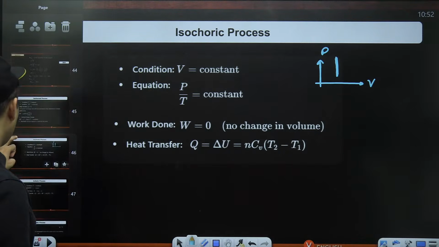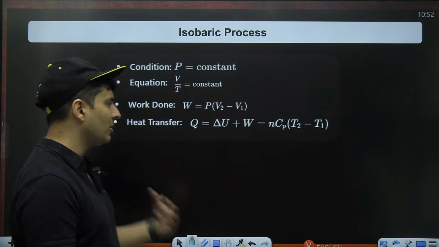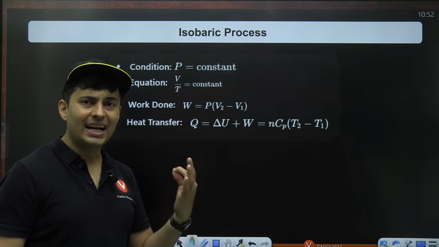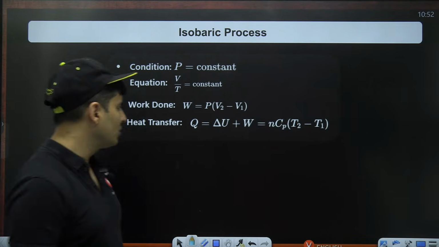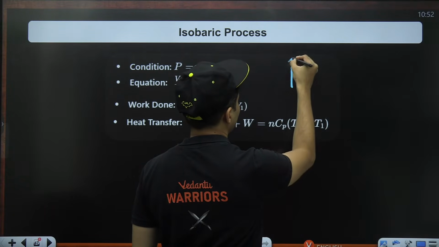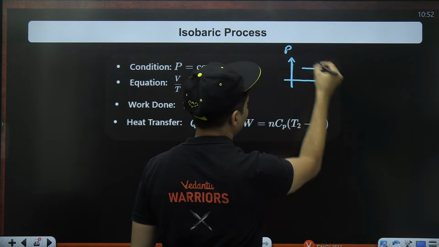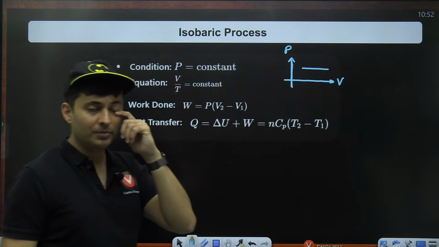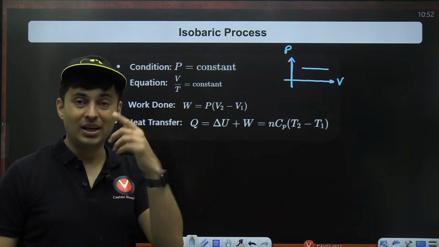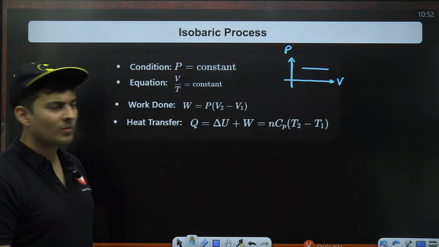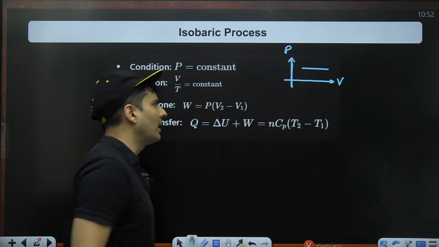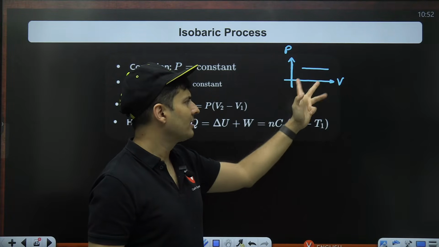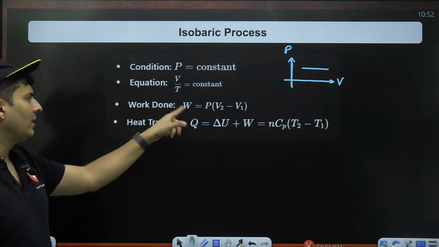Now, if you take an isobaric process, that's where pressure is constant. So if pressure is constant, then the volume will be proportional to the temperature by ideal gas equation. In such situations, the graph will again be a straight line, but this time it will be horizontal. And the work done will be just pressure into the change in volume because pressure is constant. I don't have to do any integration. It will just be the area under this graph, which is very easy to calculate. Height into width. So height is P, width is V2 minus V1, which is the area of the rectangle.